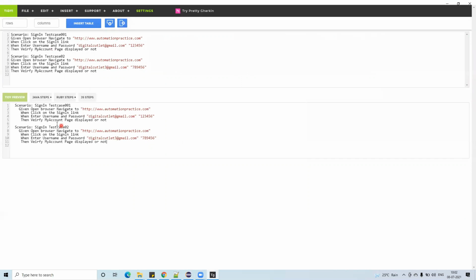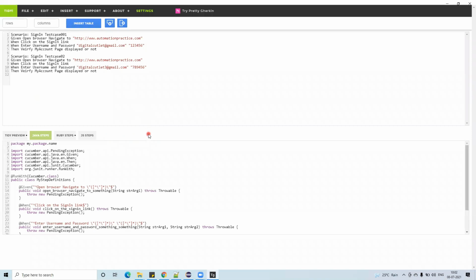Now from the same, click on the Java steps. See, when I click on the Java steps, it is giving some information here.